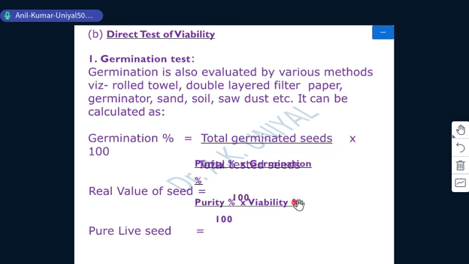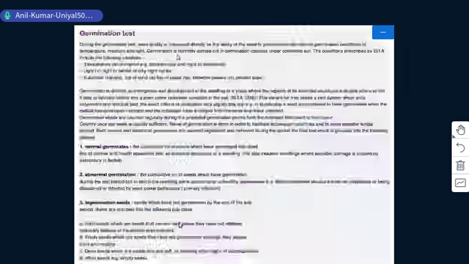And then next we have pure live seeds. It is calculated as purity into viability upon 100, where both percentages are multiplied and divided by 100, which gives the value of pure live seeds.